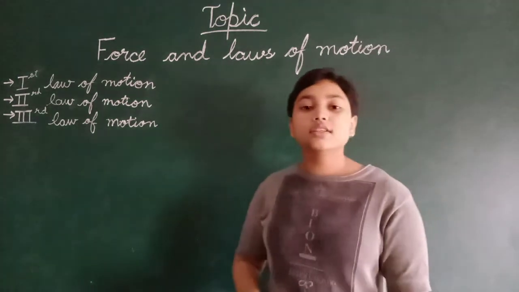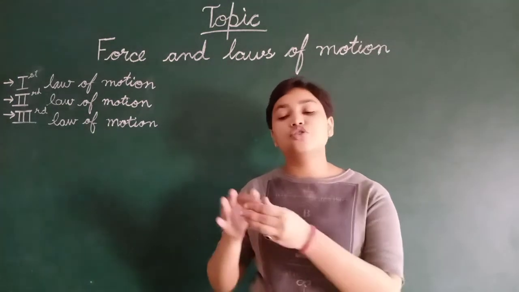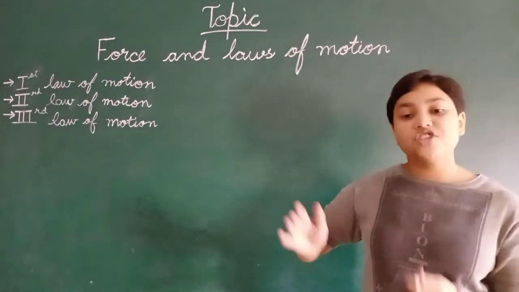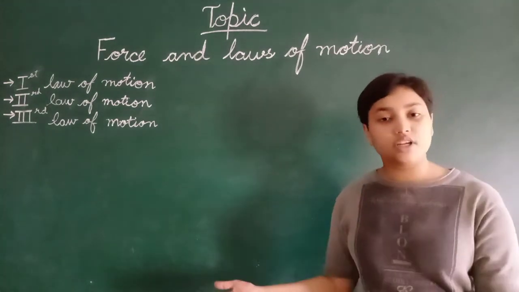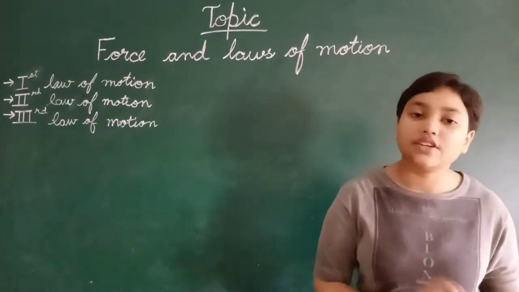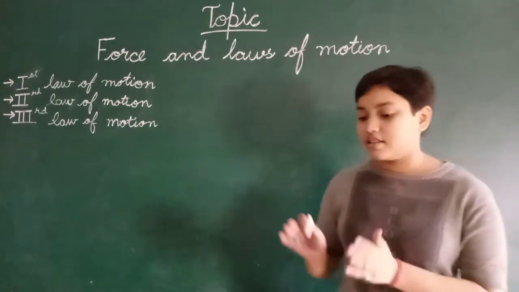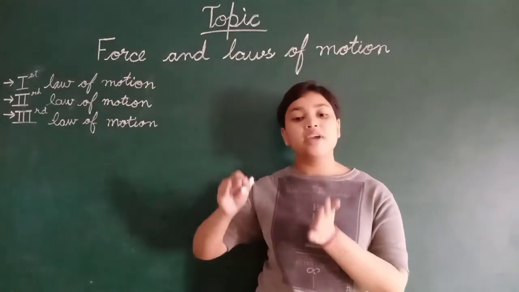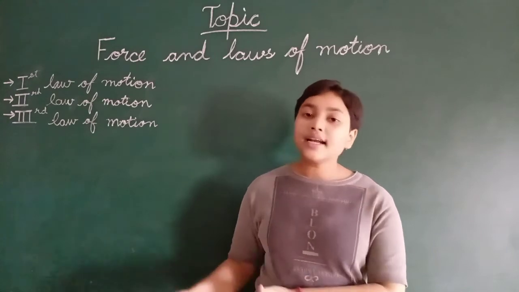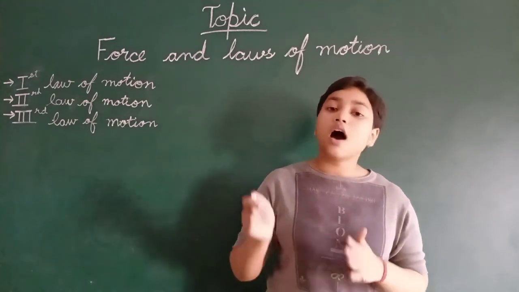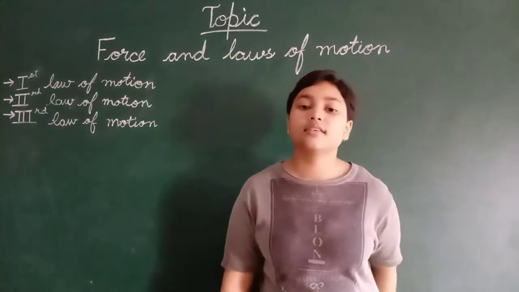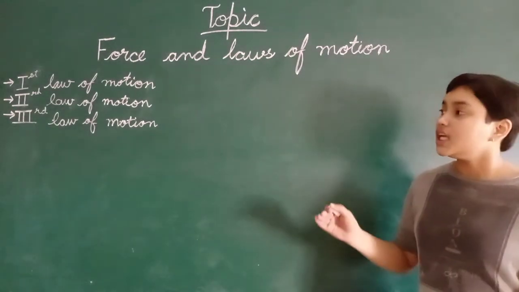According to Newton, an object at rest wants to remain at rest, and an object which is moving remains in motion until an external unbalanced force is applied on it. So what does it mean?